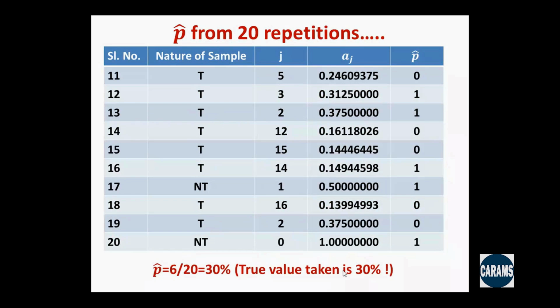Surprisingly, it is quite surprising that in this particular simulation, we started with P equal to 0.3, Q equal to 0.5, and R equal to 0.2, so it is remarkably identical to the true value that was taken for carrying out this simulation. But anyway, that's accidental.